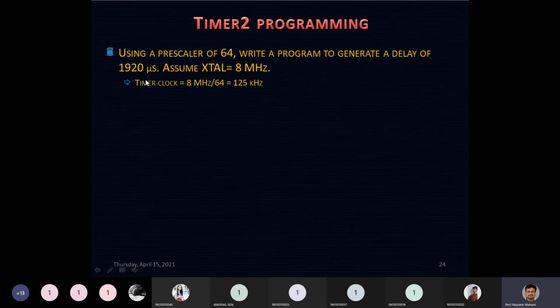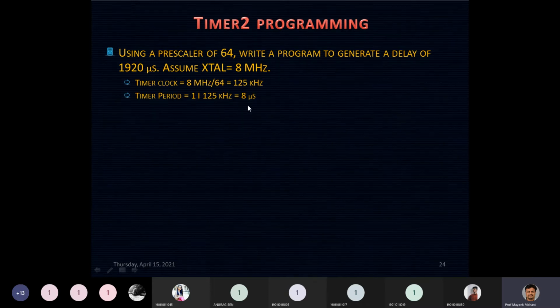So the clock observed by my timer has a frequency of 125 kilohertz, as I have used a prescaler of 64. The second is the time period observed by your timer: 1 divided by 125 kilohertz is exactly 8 microseconds.